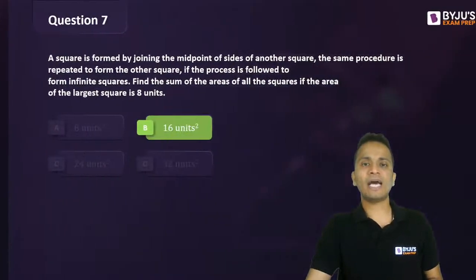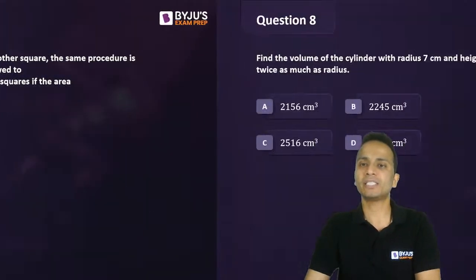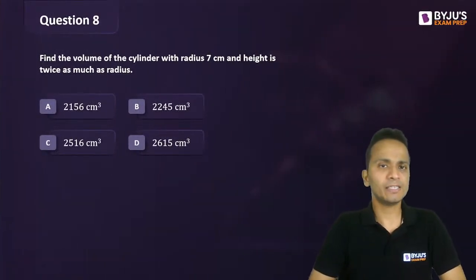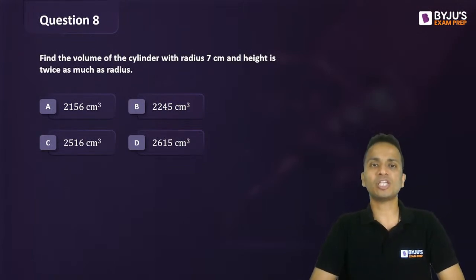Let's move ahead and look at the next question, question number 8. Find the volume of the cylinder with radius 7 and height twice as much as the radius.